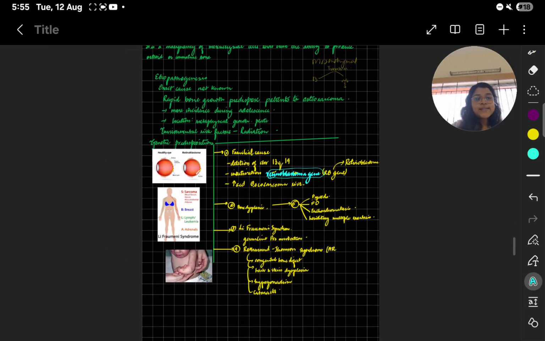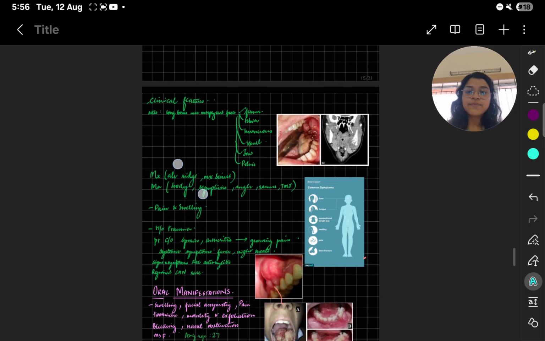This is etiopathogenesis. The exact cause is not known, but we know that it happens during rapid growth. That's one. Then the second will be environmental risk, radiation. The third is genetic predisposition, in which we learn about four. It's familial cause 13q14. Then you have your second, which is bone dysplasia. Third is your Li-Fraumeni syndrome, and fourth is your Rothmund-Thomson syndrome, which is autosomal recessive.